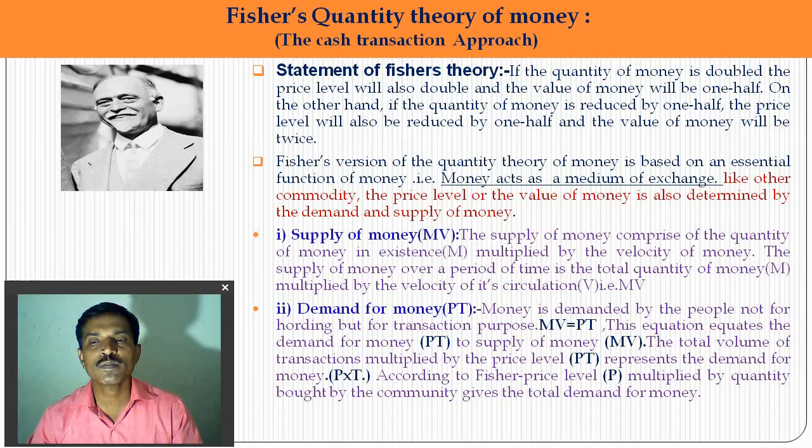So M multiplied by V is equal to the total supply of money, and demand for money is decided by two components: P means price level and T means total value of transactions. So how many goods you want to purchase, the quantity T, and the price level of those goods, multiplied, decide how much money is demanded. So MV equals PT, this equation given by Fisher in his theory, which we looked at in detail in our previous lecture.